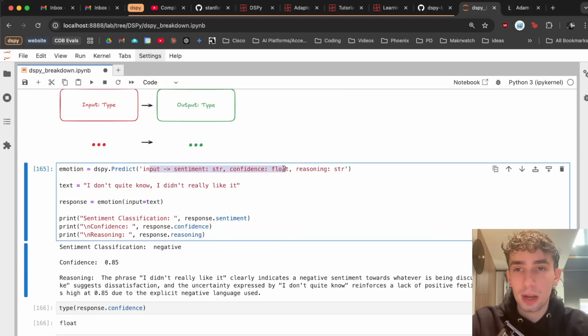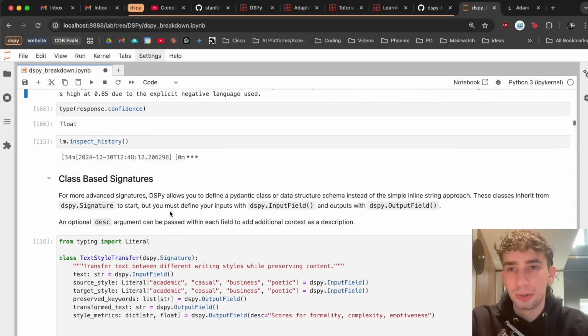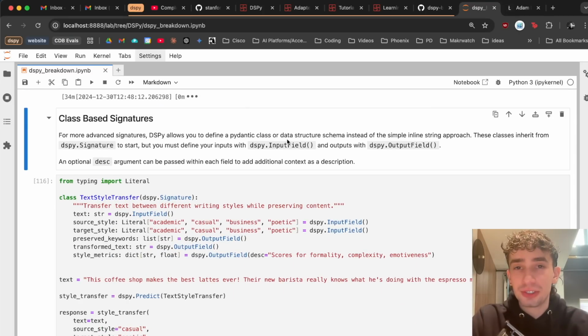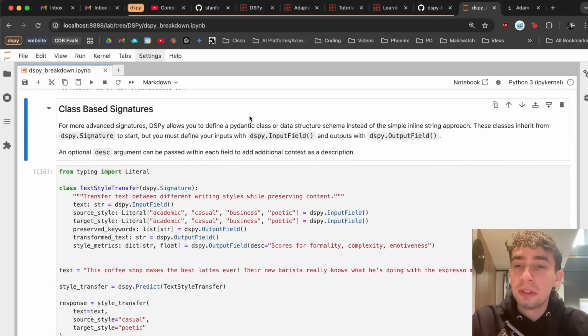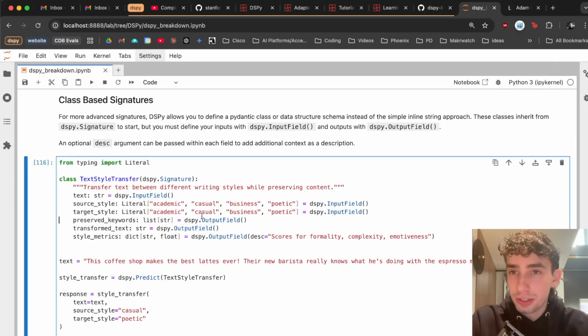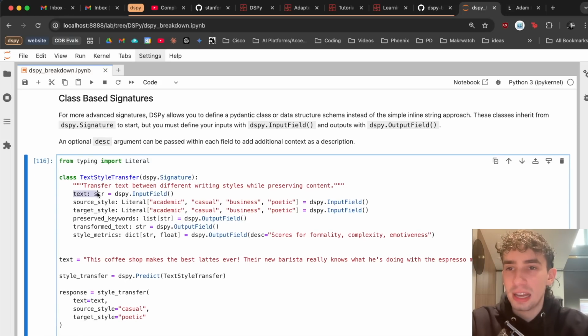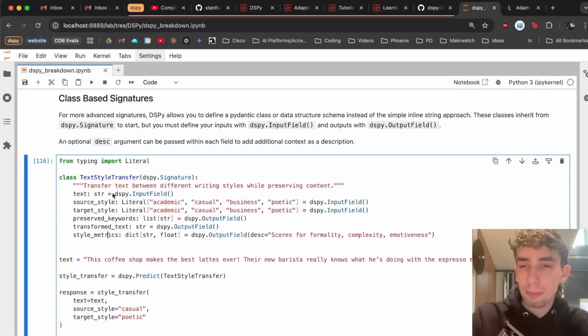But if you want more complex and clearly defined signatures for the inputs and outputs of your language model program, you can, of course, do class-based signatures. This is almost exactly the same as creating something like a Pydantic data structure and data model. Essentially, all you do is create a class that inherits from the DSPy signature class. Within that, you can have all of your different inputs and outputs, and all that it expects is on top